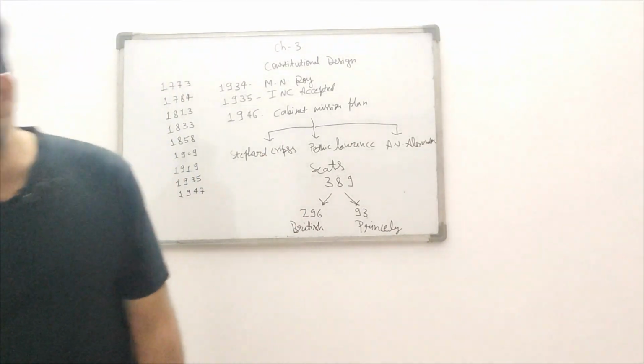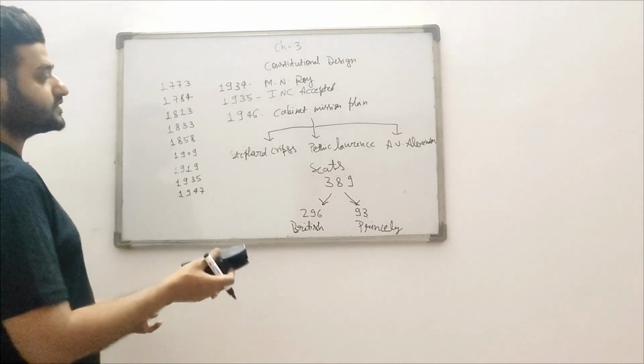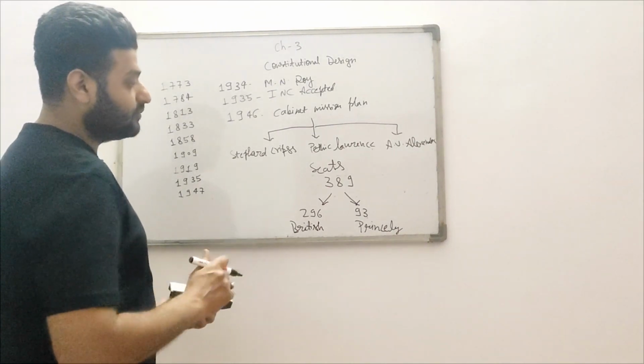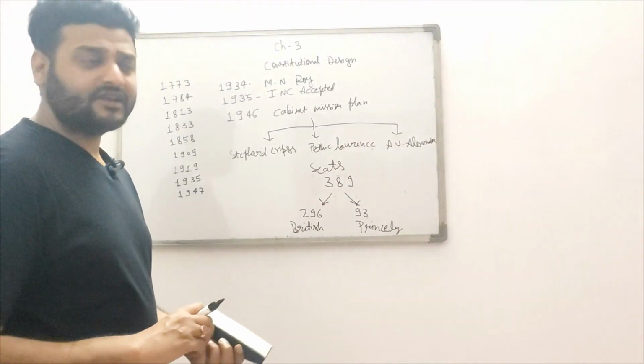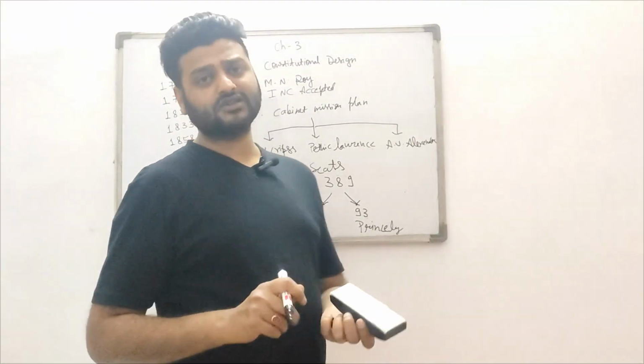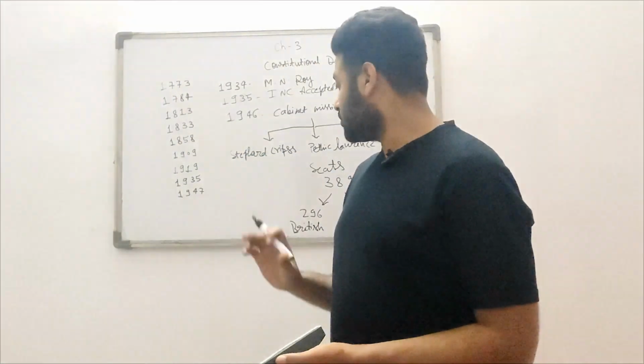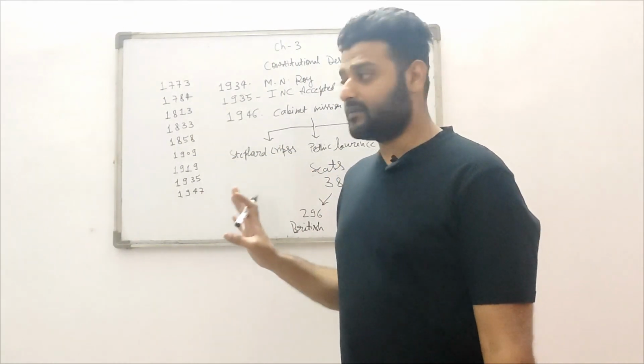Next, we shall discuss the framing of the constitution, what was the next step. I already told you that the Muslim League was not in favor of the constitution and wanted a separate nation. So the Muslim League boycotted the Cabinet Mission Plan.